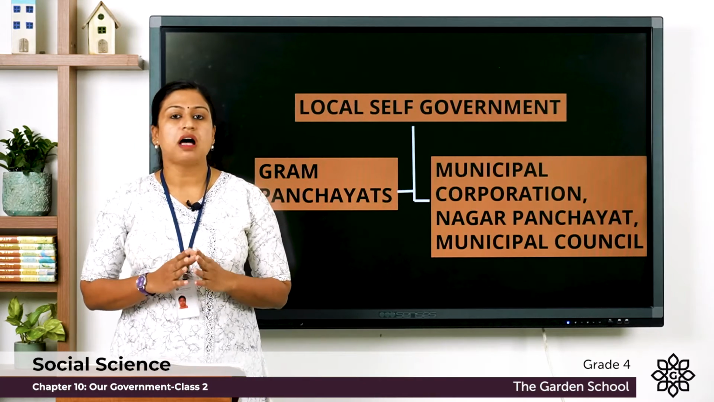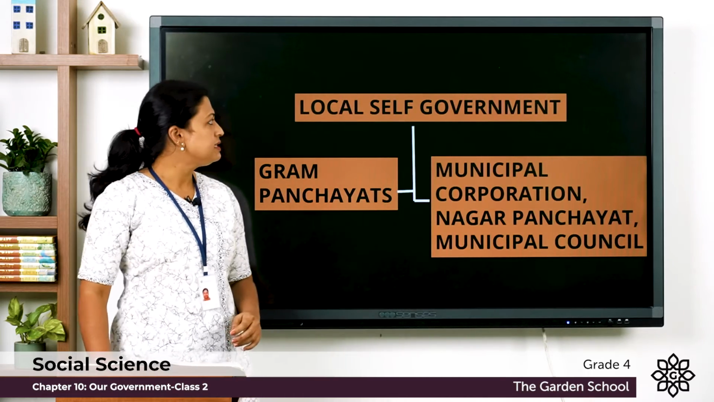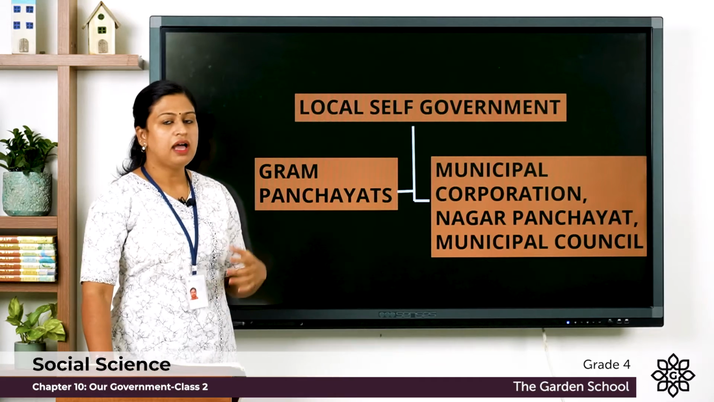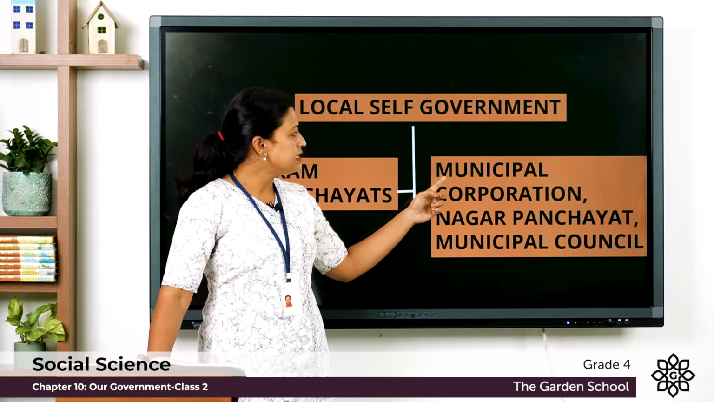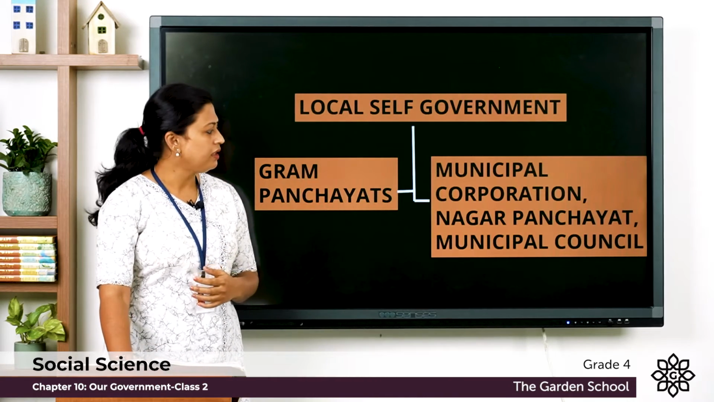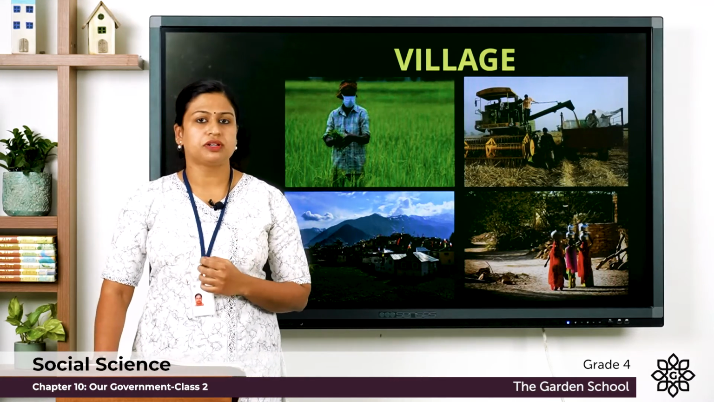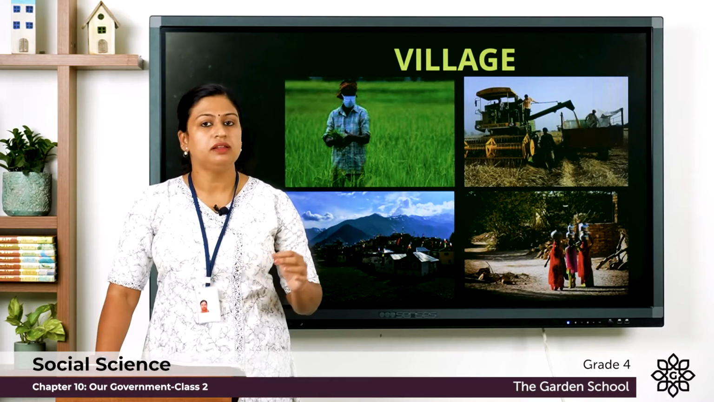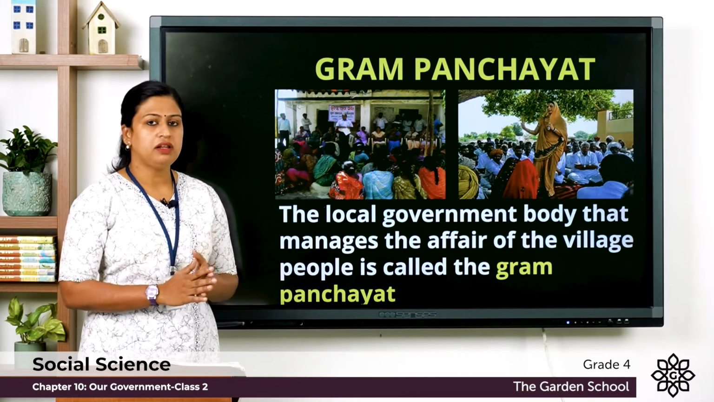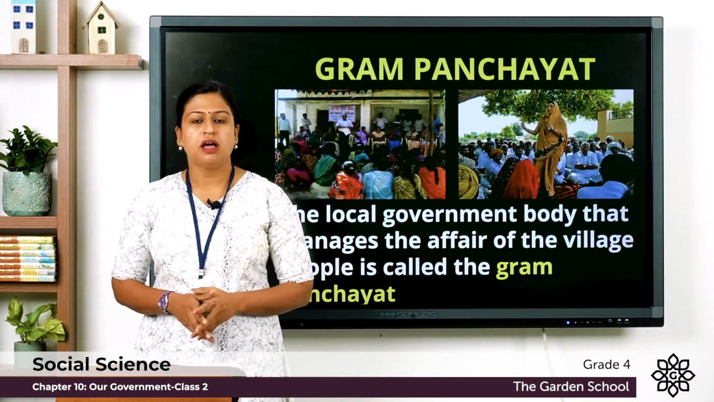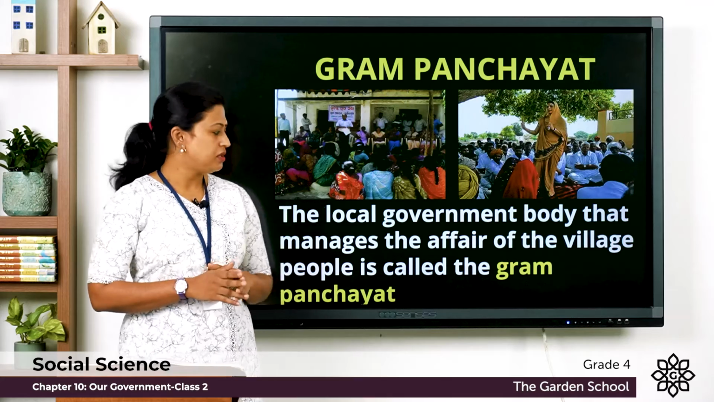These local self-governments are formed by the people living in the village, town or city. Here you can see local self-government, and under this government comes the Gram Panchayat. On the other side, you can see municipal corporation, Nagar Panchayat and municipal council. As we know, India is an agriculture country and most of the people live in villages. So, the local self-government at village level is known as the Gram Panchayat. It looks after the needs of the people living in that particular village.